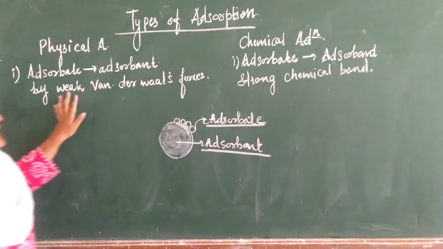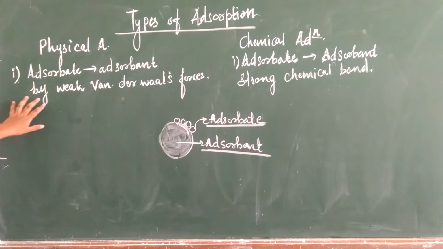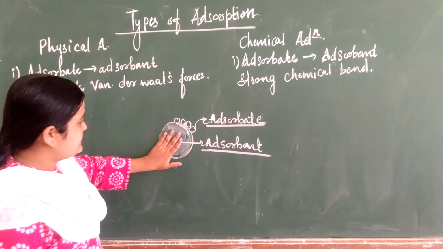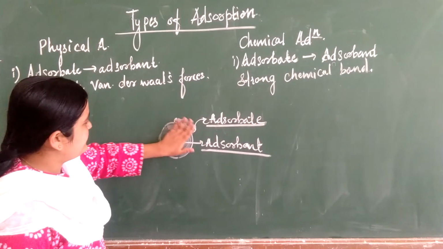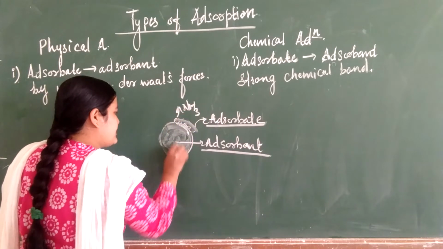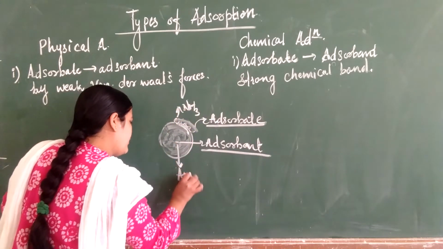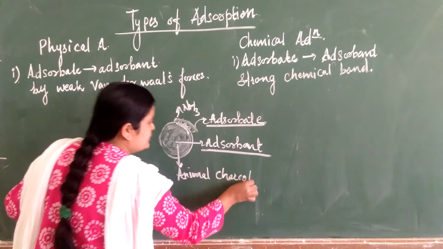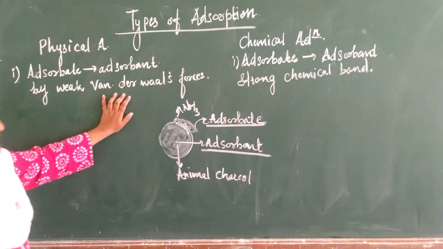Let's take an example for both. For physical adsorption, consider adsorption of NH3 molecules on the surface of animal charcoal. In between these two we have weak van der Waals forces.